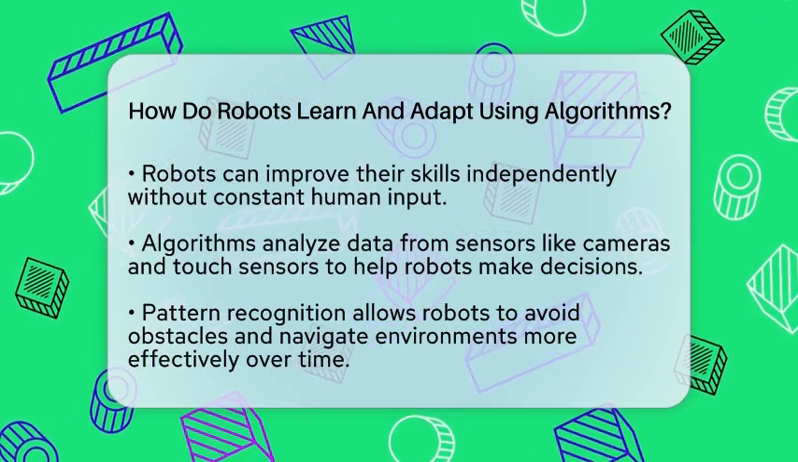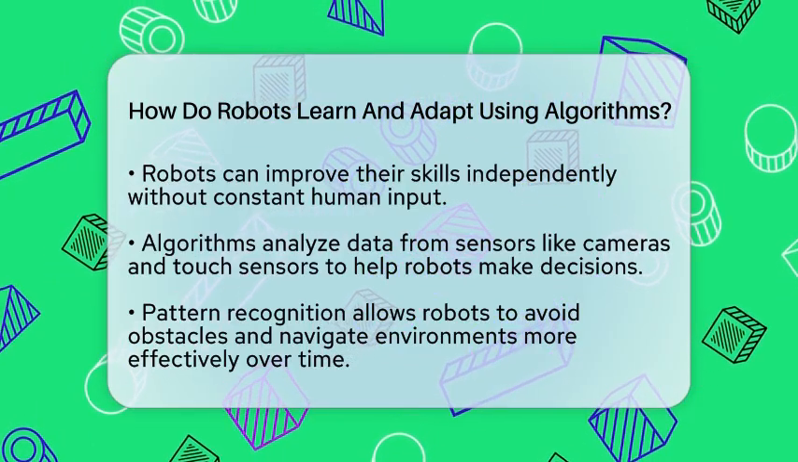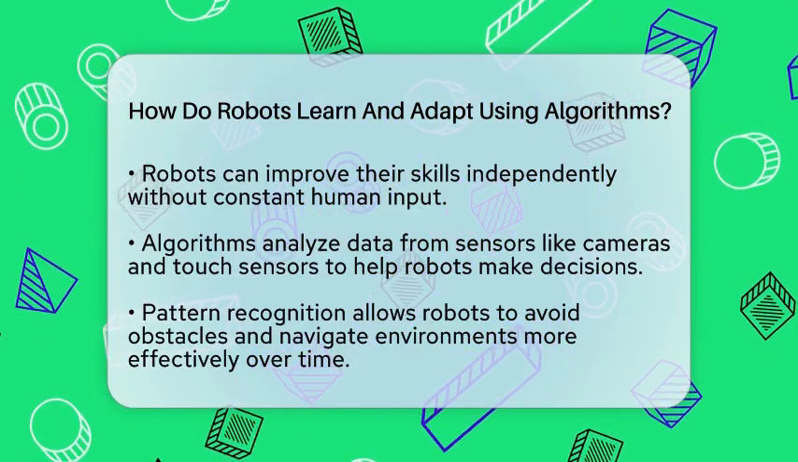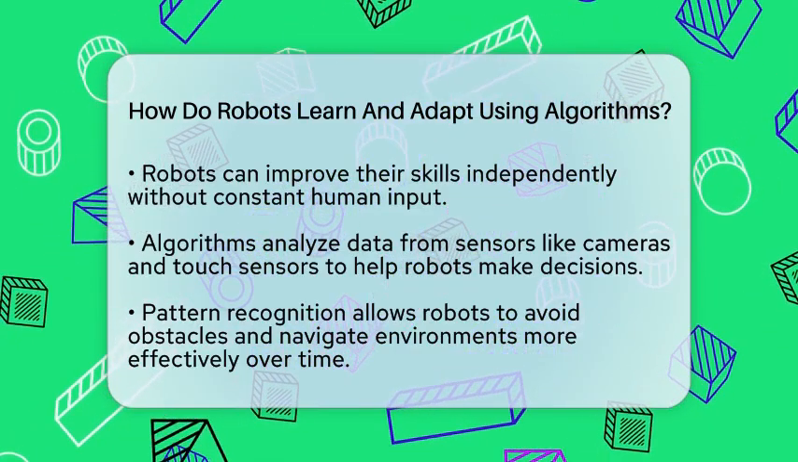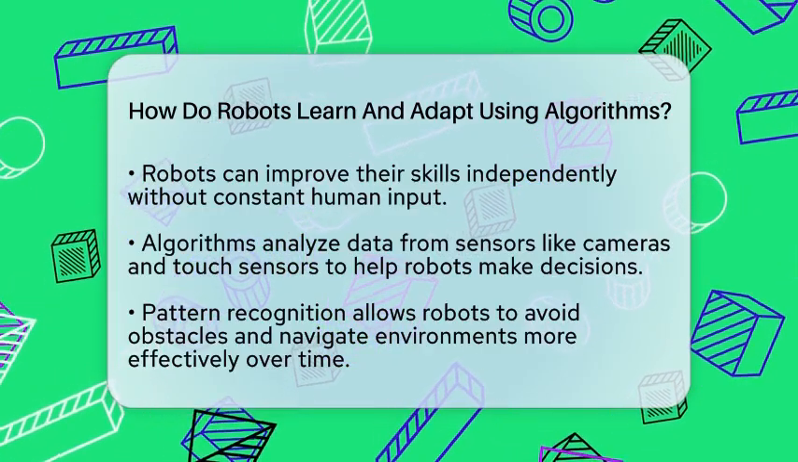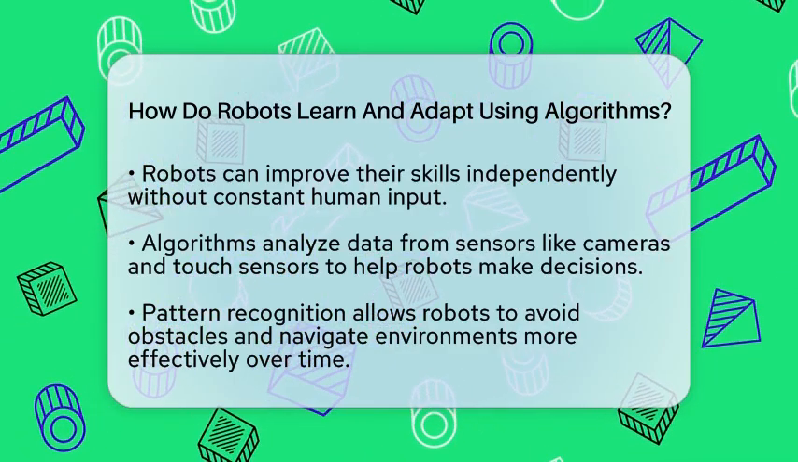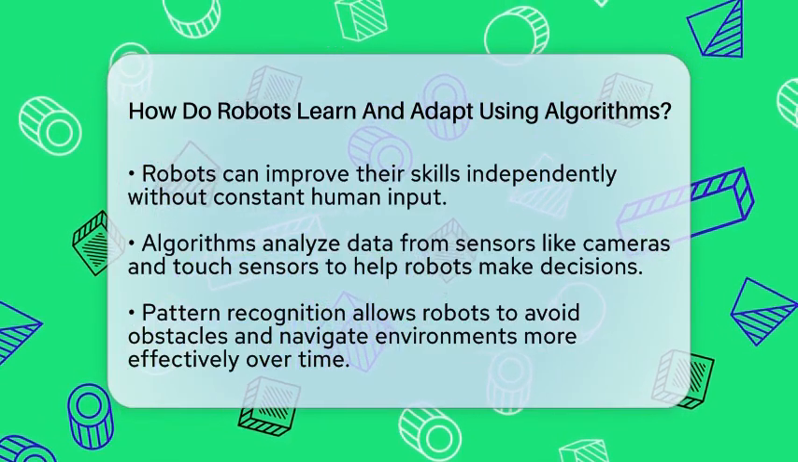Robots learn by using different types of algorithms that analyze data from their sensors. These sensors can be cameras, touch sensors, or distance sensors. The algorithms look for patterns in this data to make decisions. For example, a robot can learn to avoid obstacles by recognizing patterns in sensor readings. Over time, it gets better at navigating around objects without needing new instructions from a human.